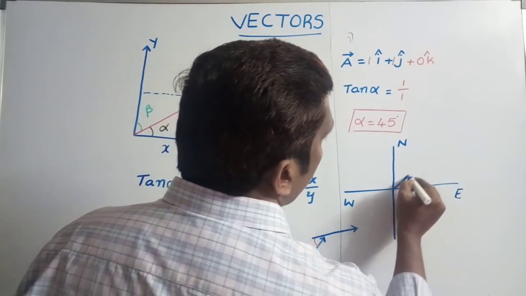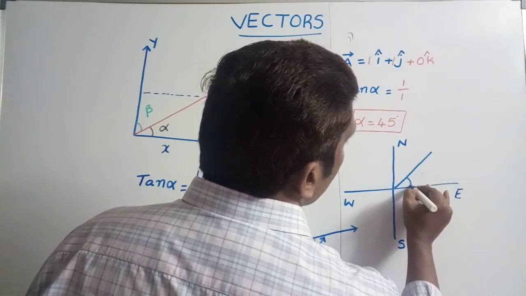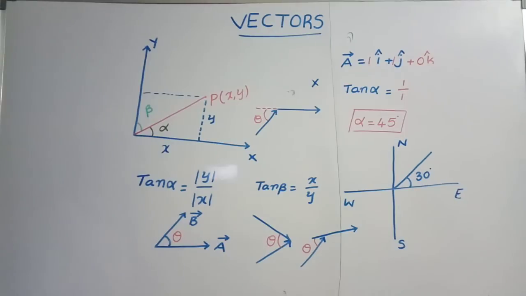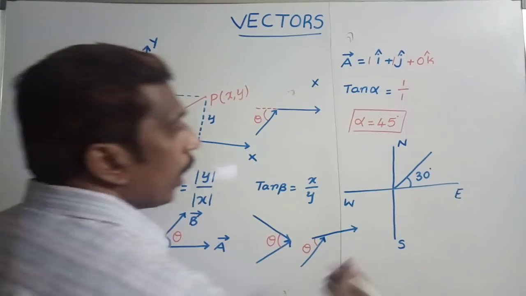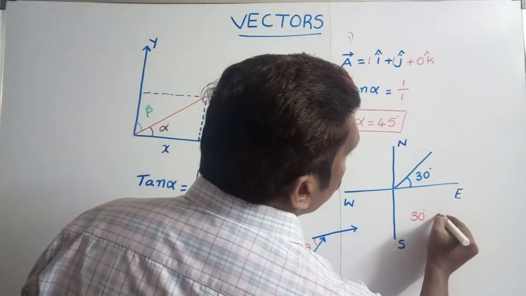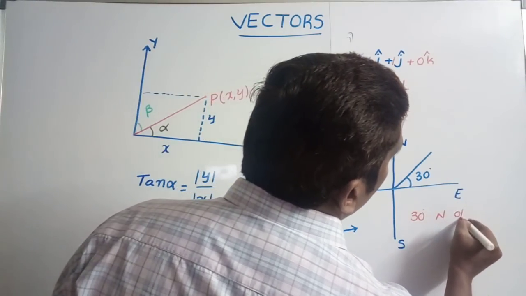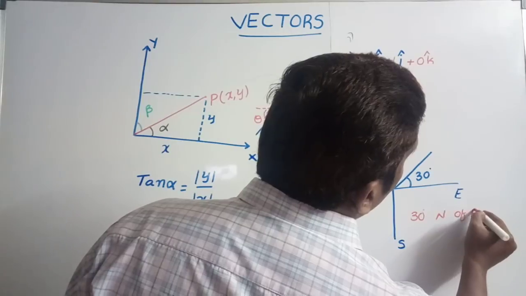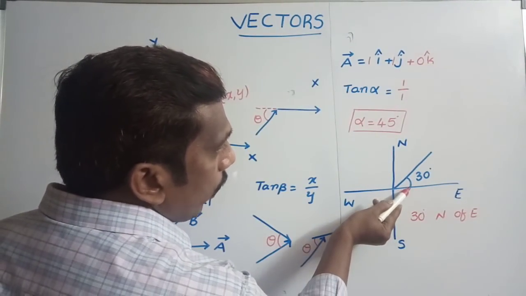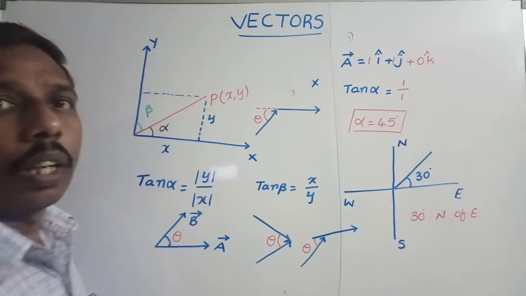So sometimes a vector makes a certain angle. Suppose this vector makes an angle of 30 degrees with east. How to read this 30 degrees? We can read it as 30 degrees north of east. It means it is making an angle of 30 degrees with east towards north.